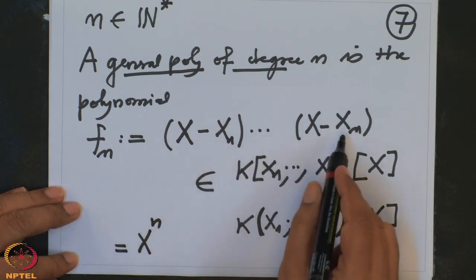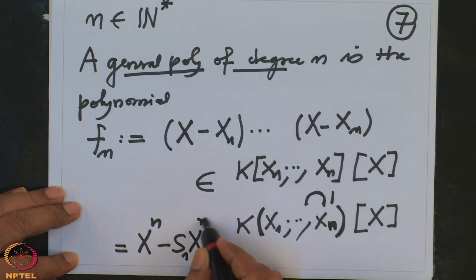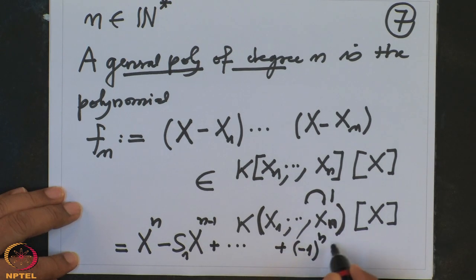The next coefficient is what? That is minus S1, x power n minus 1. The last coefficient is alternating, minus 1 power n Sn. So, let me write it on the next page.